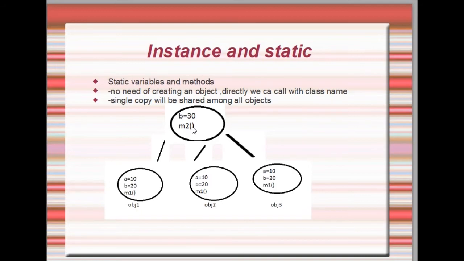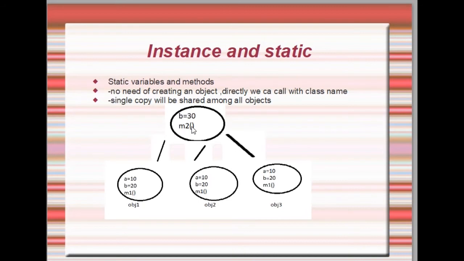It's a common property. If I change anything, it will affect everyone. In a similar way here, static is a public one. If any object changes the value of that static variable, that will be reflected on all the objects. But coming to the instance, there won't be any reflection because there is a separate copy for each object.